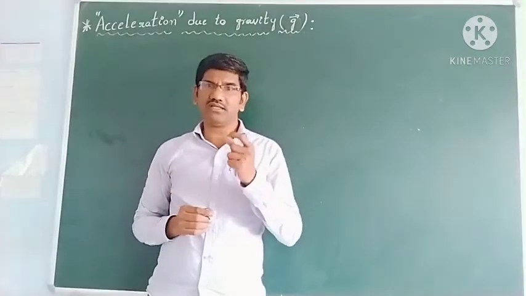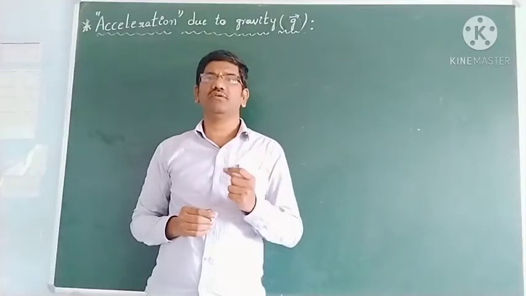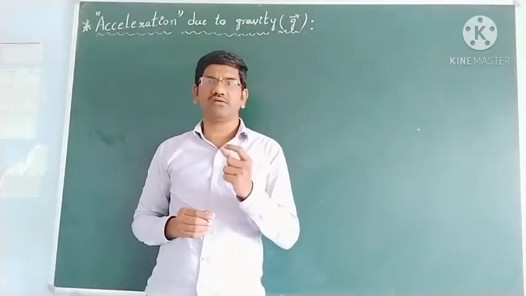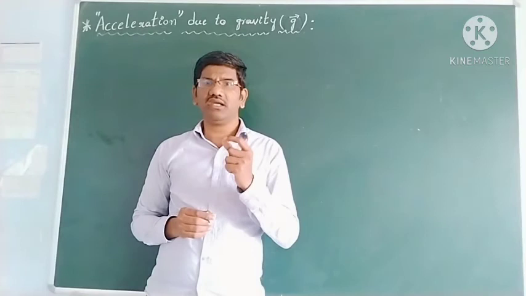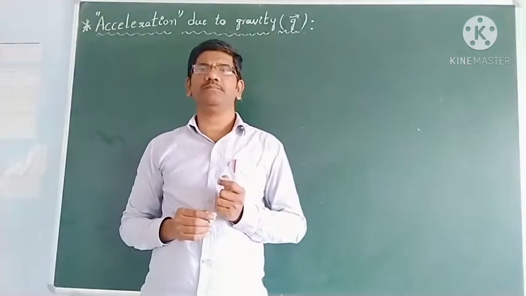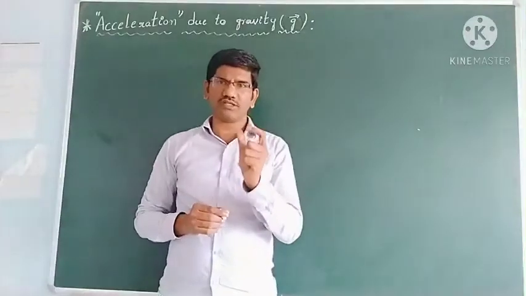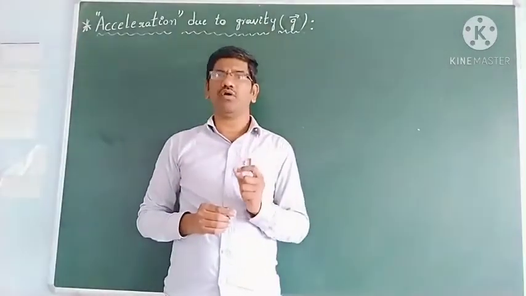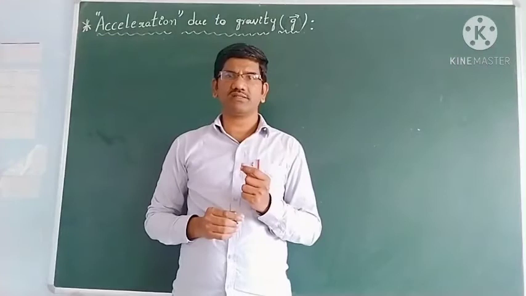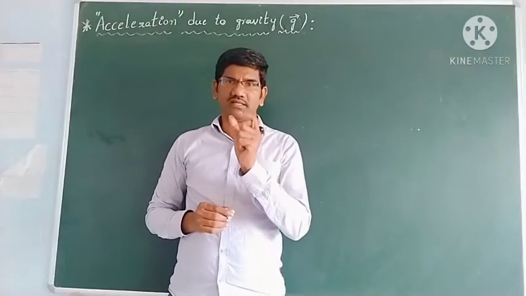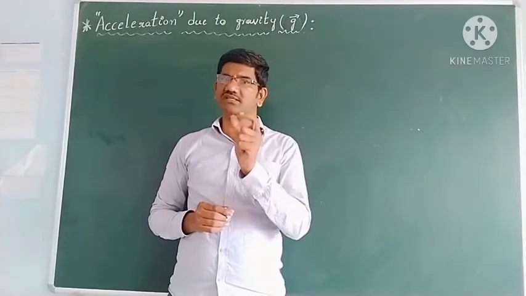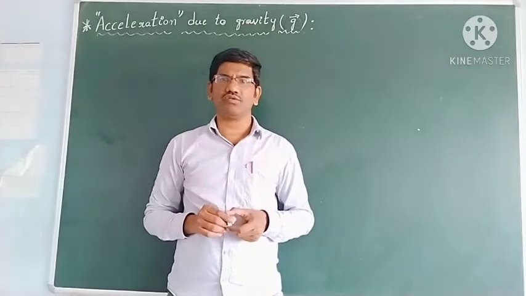So, whenever there is a change in velocity for an object or a particle, then it has acceleration, and that acceleration may be positive or negative also. Okay, students, and the acceleration direction is in the direction of change in velocity, we know.